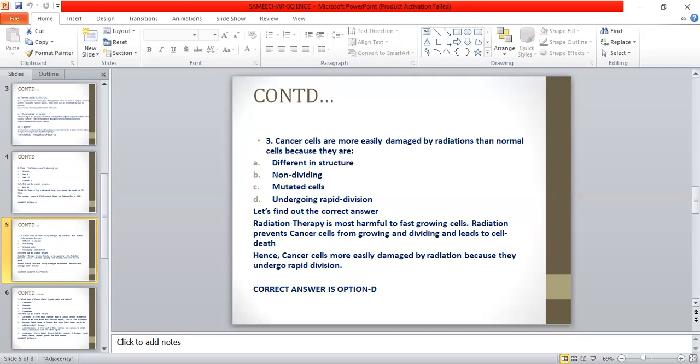Radiation therapy is the most harmful to fast-growing cells. Radiation prevents cancer cells from growing and dividing, finally leading to cell death. Hence, cancer cells are more easily damaged by radiation because they undergo rapid division. Hence, the correct answer for the third question is option D, that is undergoing rapid division.